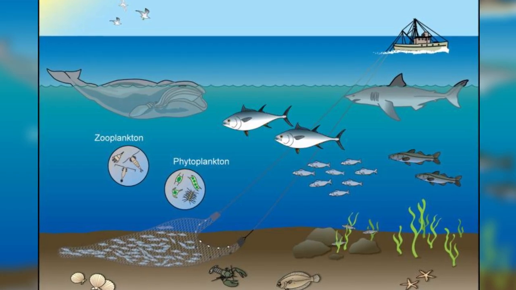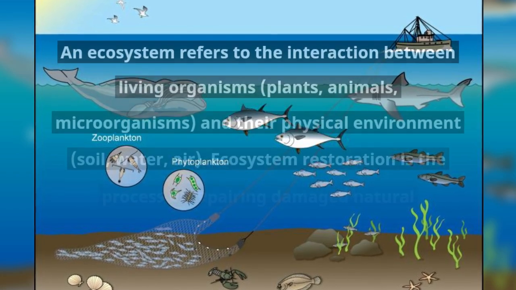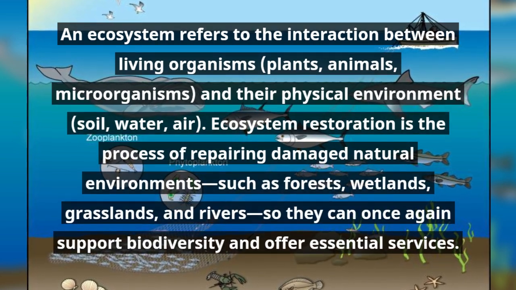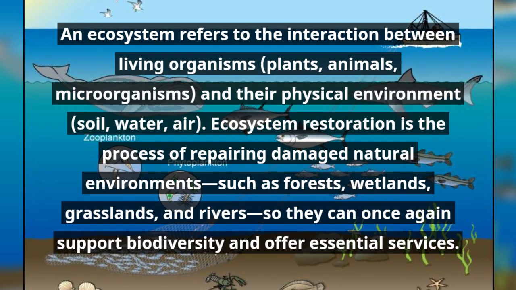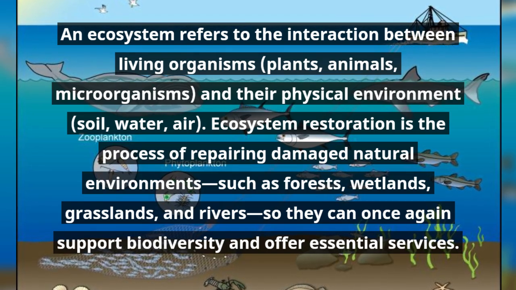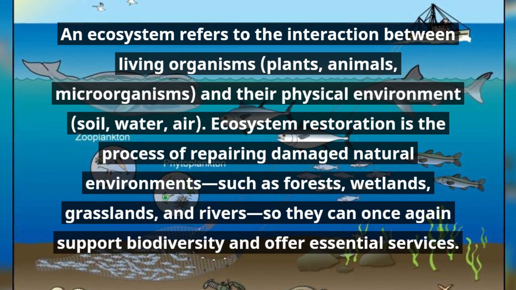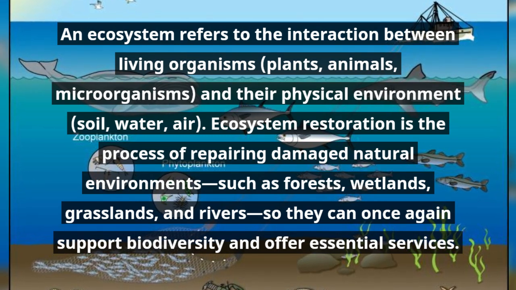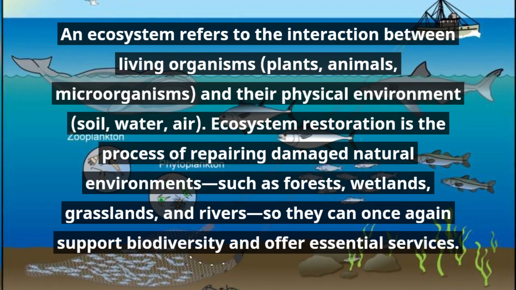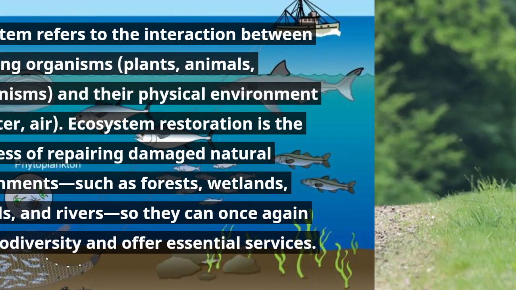An ecosystem refers to the interaction between living organisms (plants, animals, microorganisms) and their physical environment (soil, water, air). Ecosystem restoration is the process of repairing damaged natural environments, such as forests, wetlands, grasslands, and rivers, so they can once again support biodiversity and offer essential services.